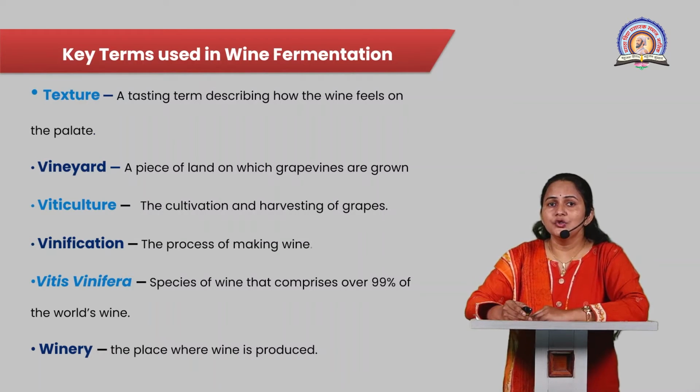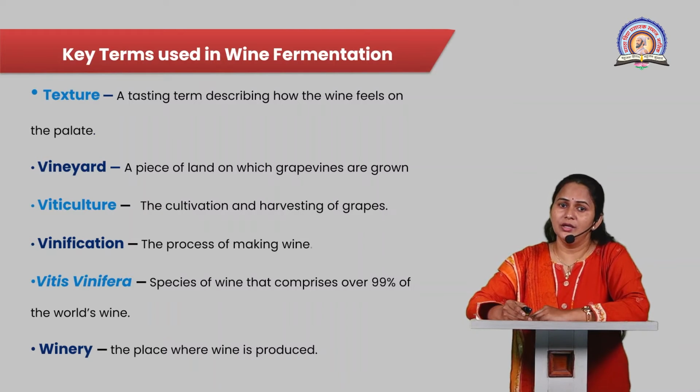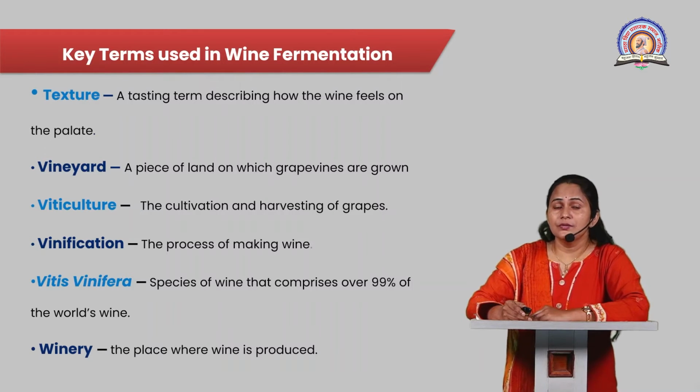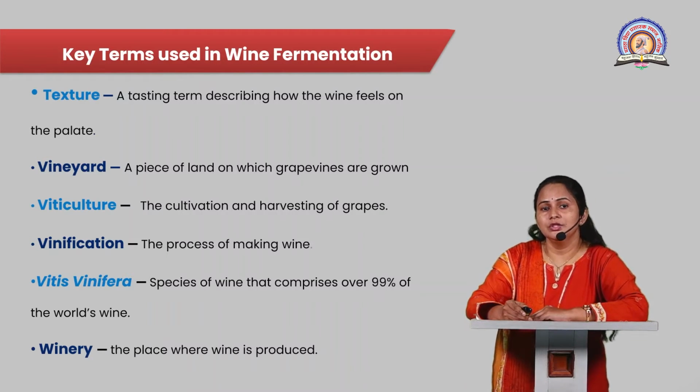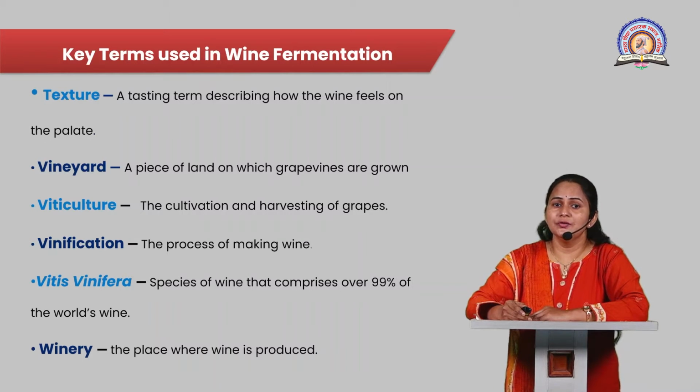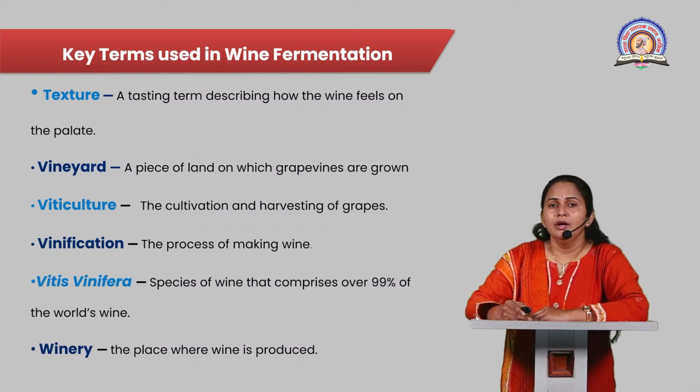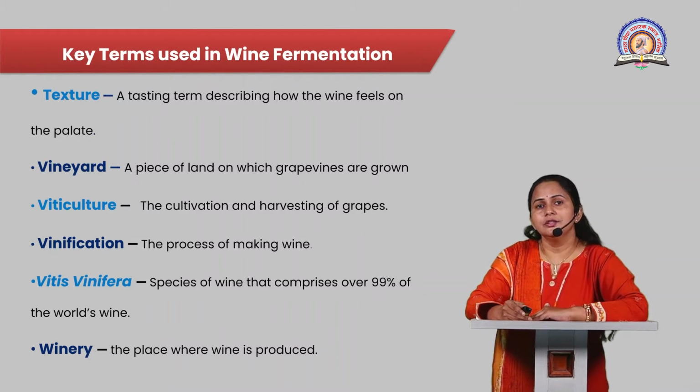Then vinification is the process of winemaking. And Vitis vinifera is the term generally used for the species of grape which comprises over 99% of the world's wine. And winery is the term basically used for the place where wine is made.